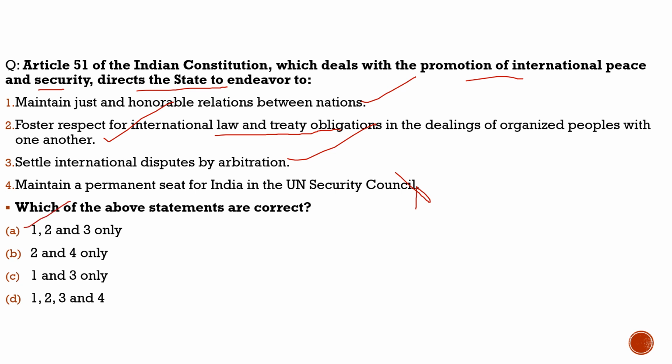So what do we get from this article? Article 51 deals with the promotion of international peace and security, and it directs the states to endeavor to maintain just and honorable relations between nations, foster respect for international law and treaty obligations, and settle international disputes by arbitration. It does not talk about the permanent seat for India in the UN Security Council. So with this question, the correct option would be option A, that is 1, 2, and 3 statements only. So with this, I hope you had understood today's static part also.